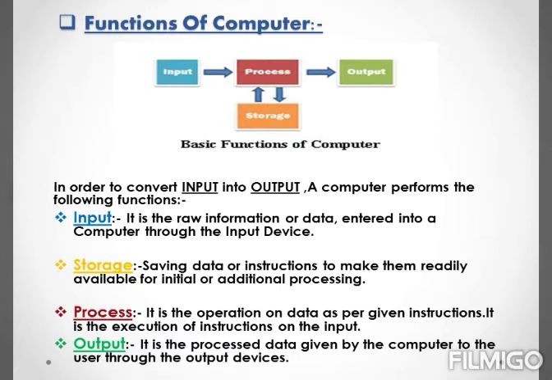Process is the execution of instructions on the input. The next is output. Output is the final processed data given by the computer to the user through the output devices like monitor.